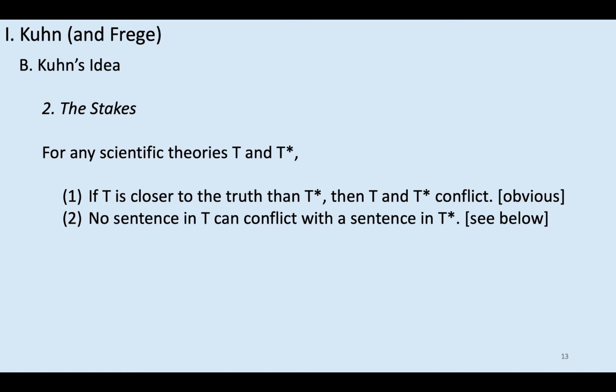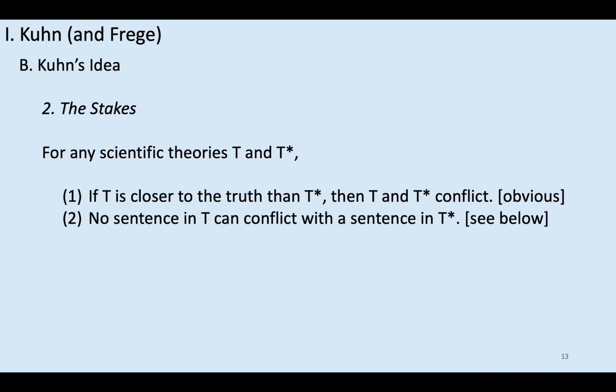That is, if you accept that Frege has the right view, that the Frege-style view of names is the right way to think about how natural kind terms work, about the meaning of natural kind terms, then you just end up having to say that no sentence in one theory can be in conflict with a sentence in another. Now, I don't expect you to see why that is yet, but we'll go over that below.